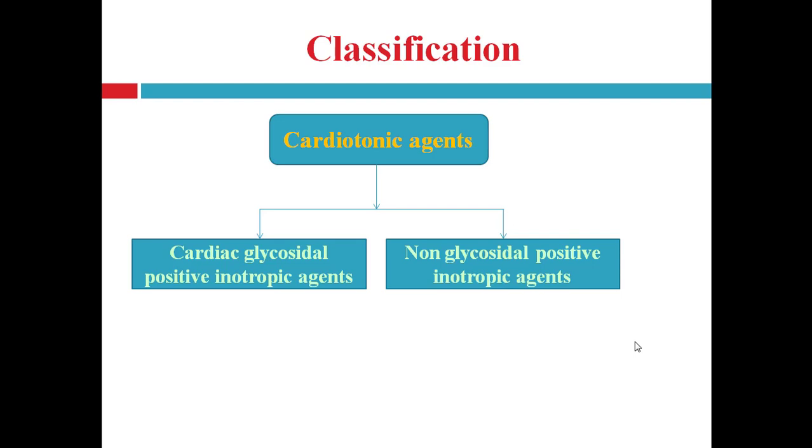Let's say classification of cardiotonic agents. There are two main classes of cardiotonic agents: cardiac glycosidal positive inotropic agents, or cardiac glycosides, and the second class is non-glycosidal positive inotropic agents.